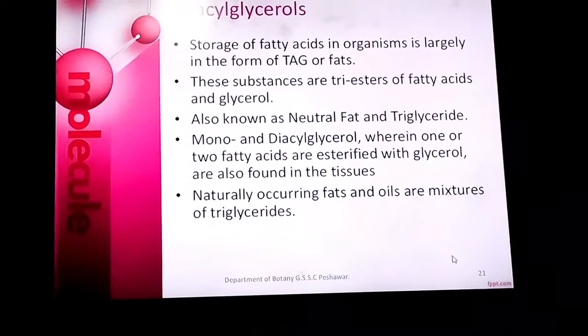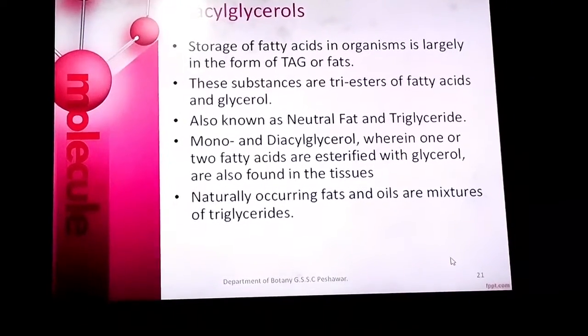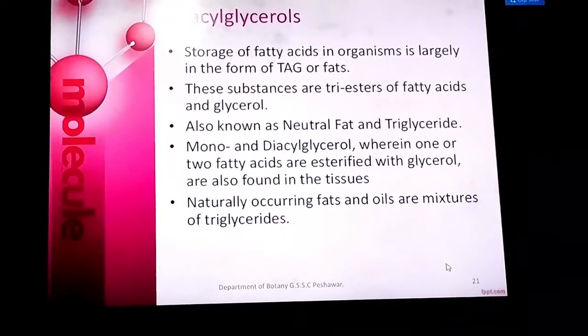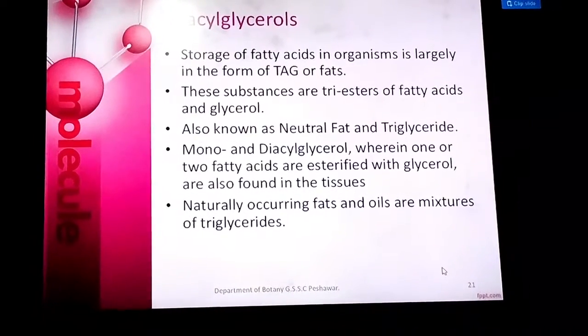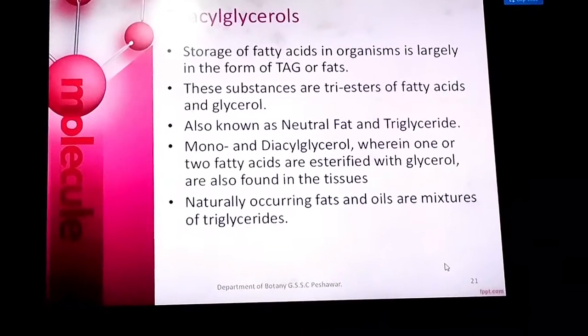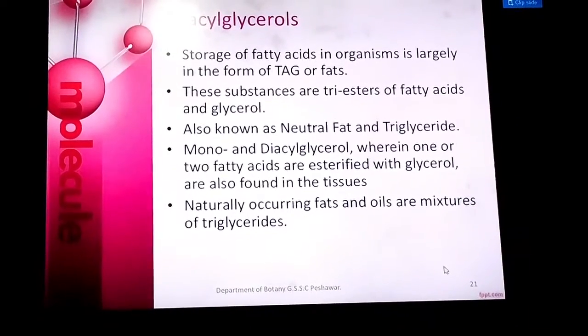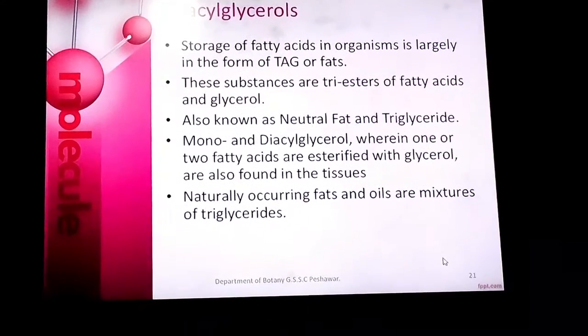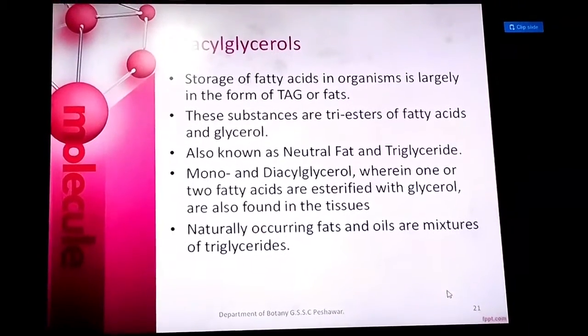Triacylglycerol. Tri means 3, acylglycerol means 3 molecules of fatty acids on glycerol. Storage of fatty acids in organisms is in this form. These substances are triesters, meaning they contain 3 ester bonds. They may also be called neutral fat or triglyceride. Mono and diacylglycerol have one or 2 fatty acids esterified. Naturally occurring, they are present in fats and oils.